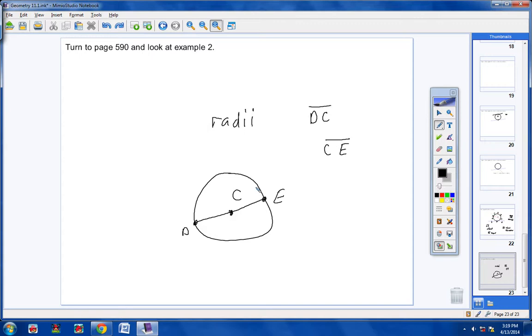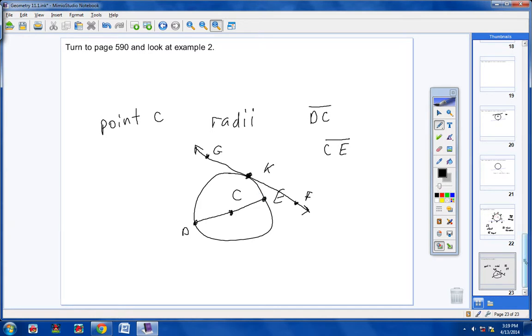Now, they want us to tell the center of the circle, and obviously the center of the circle is point C. Okay, and then they ask us for the point of tangency, and obviously the point of tangency is where line GF right here intersects the circle in one place at K. So the point of tangency is going to be K. Okay? It will be K.